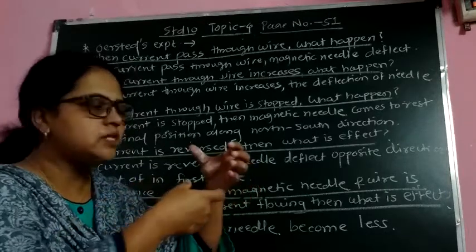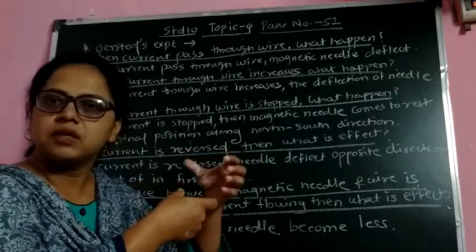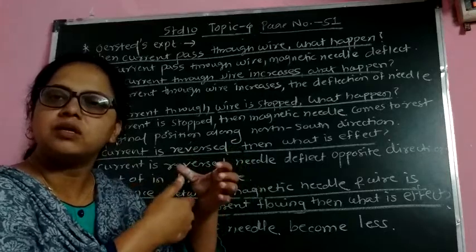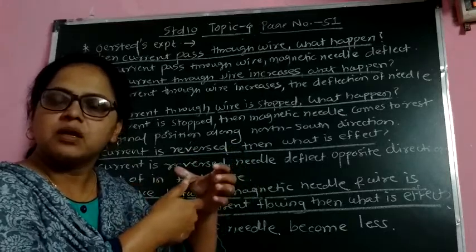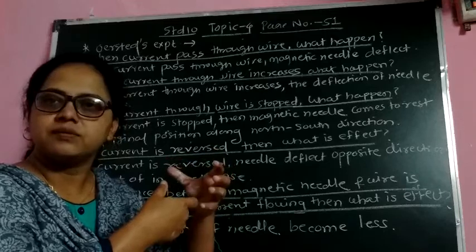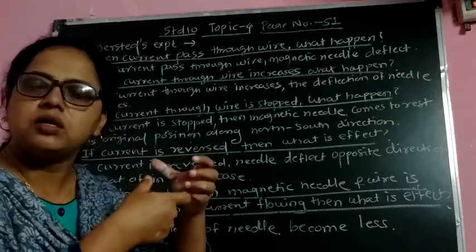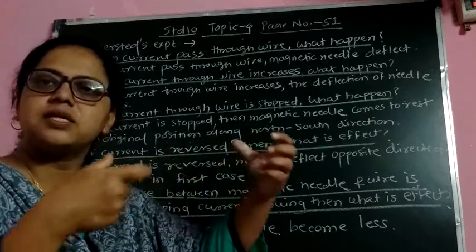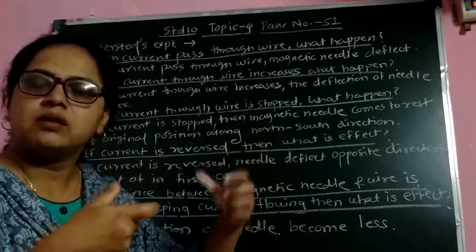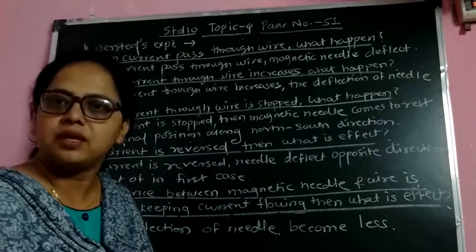So it is always placed near to the circuit. That is, the magnetic field produced around the copper wire has very little strength. So we have to keep that magnetic needle very close to the circuit. When we increase the distance between these two, the deflection of the magnetic needle is very less.